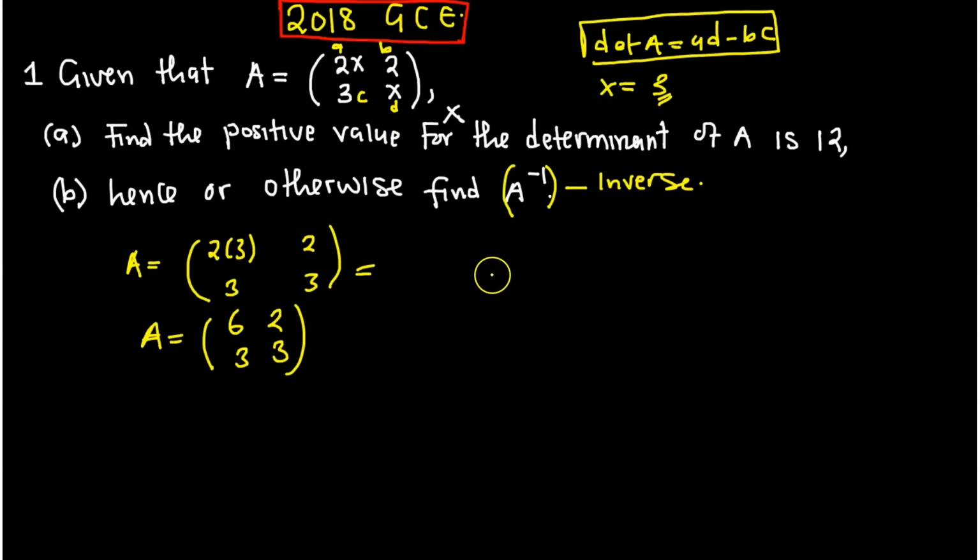There's another thing that you need to know. For you to find the inverse of A, the inverse of A is equal to 1 over the determinant of A, then multiplied by the adjoint of A. So now, there's another concept that you need to understand here, and that is the adjoint. Now, what is the adjoint? Again, I'll give an example.